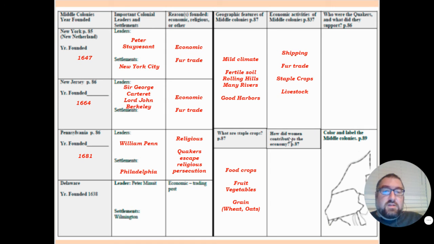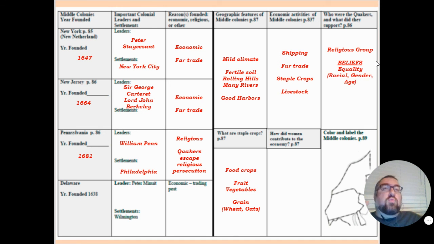And that brings us finally to the middle colonies. So, as I had previously mentioned, the Quakers were trying to escape religious persecution over in England. They were a different religious group. They had a different set of beliefs from the Puritans. Quakers actually were pretty cool and pretty advanced for their day. They believed in equality, total equality.